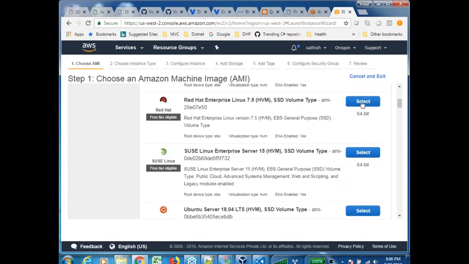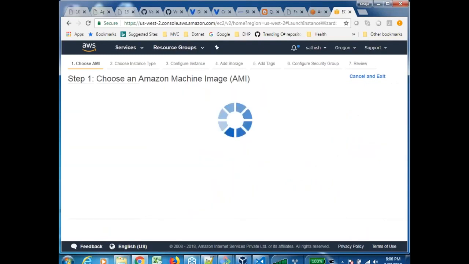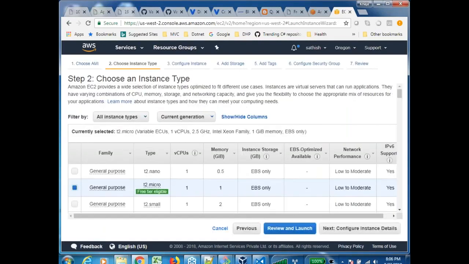So let us assume that I want Red Hat. I select Red Hat. And if you see, there is one machine which is automatically selected which says free tier eligible. For most of your practice, remember that we'll be using that because that is covered under free tier. You can use this machine for 750 hours per month.